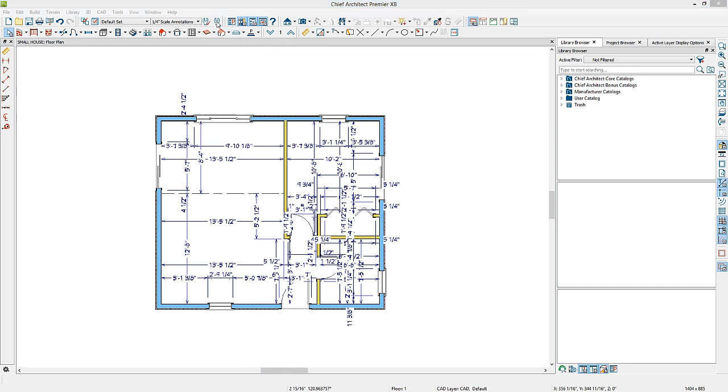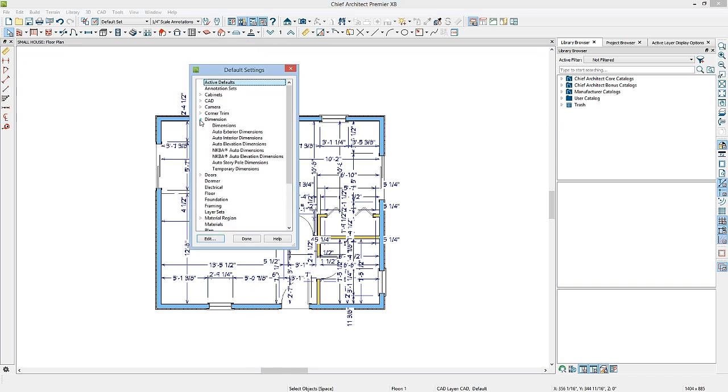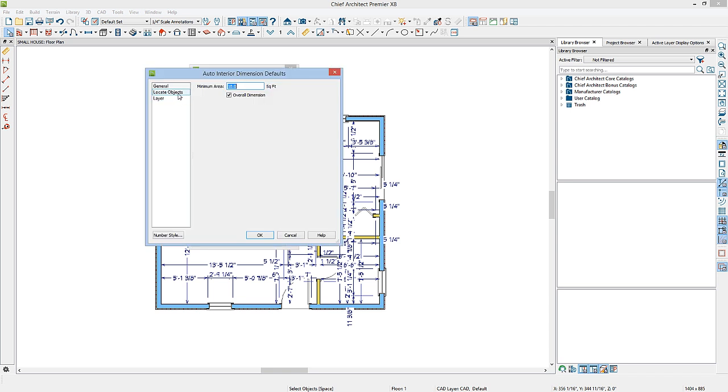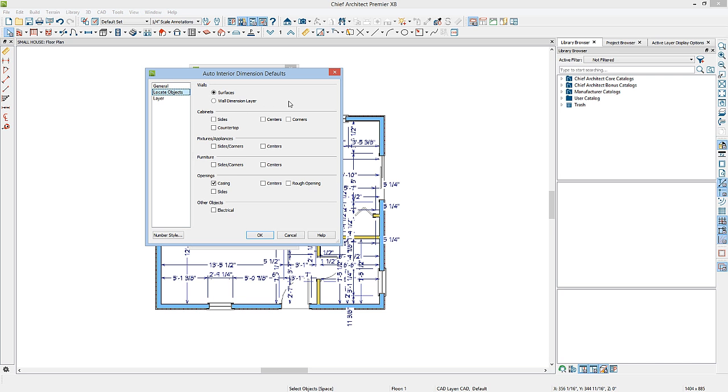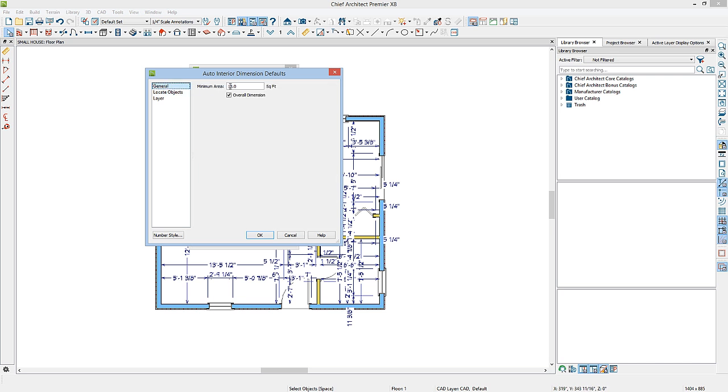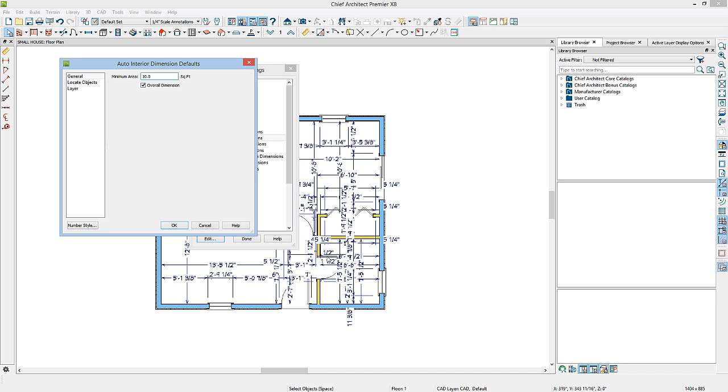If I go to the default settings and back to the dimension defaults, you can see here that I have auto interior dimensions. Again, you can set up the way your auto interior dimensions locate different objects inside of the building. You can also change the setting for the minimum room size that the automatic interior dimensions will measure. For instance, I have a small bathroom and a small closet here.